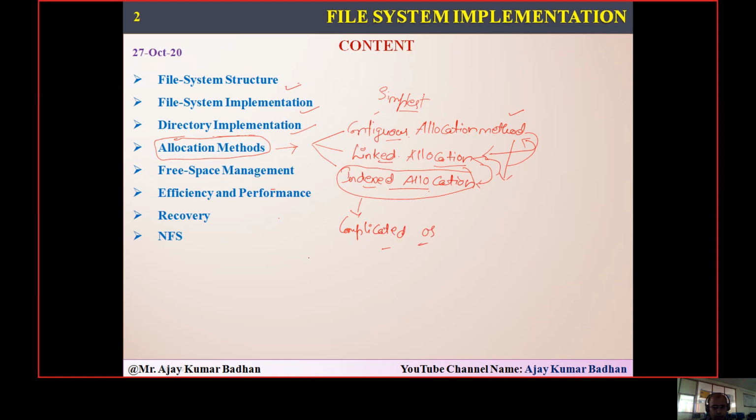As I told you, please remember there is a difference: file access methods are different. We have file access methods in this unit, and in the same way we have file allocation methods.